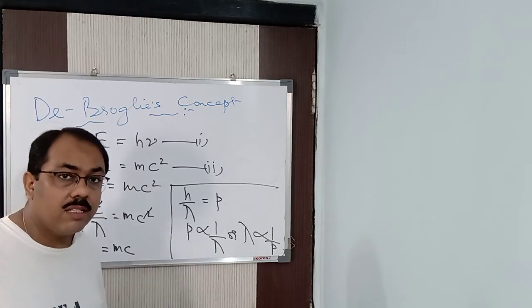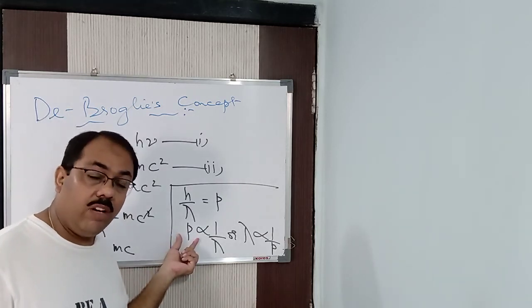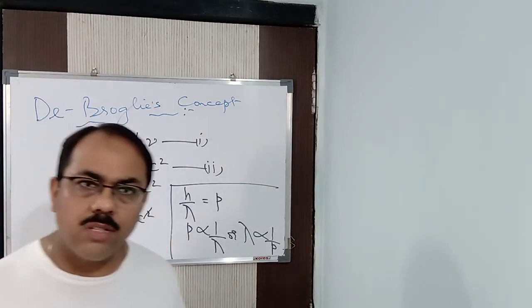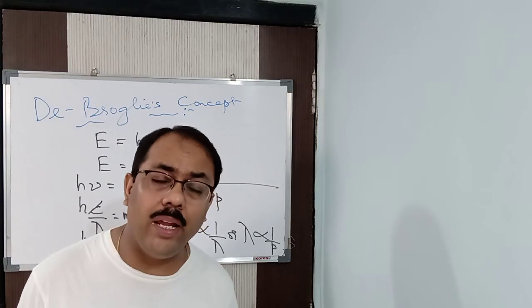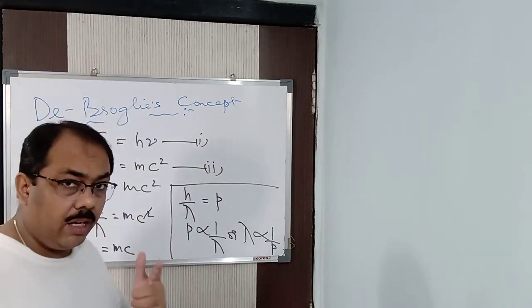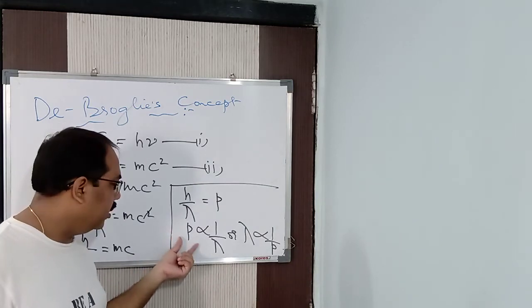Now which body has maximum momentum? Like a truck. Multiply the mass of the truck, around 1000 kg or so, by the velocity with which it moves, and it has a large momentum.